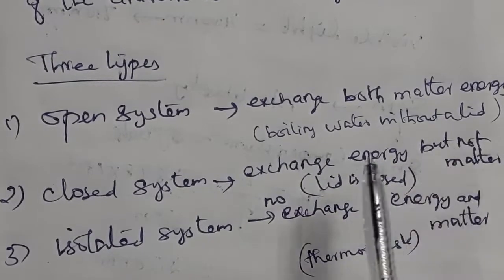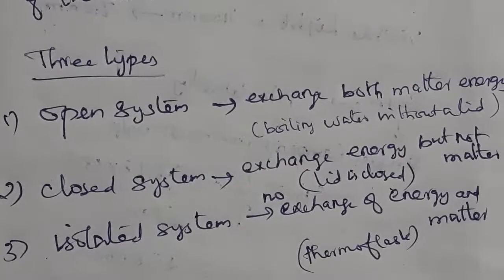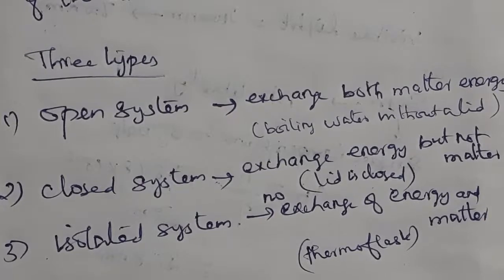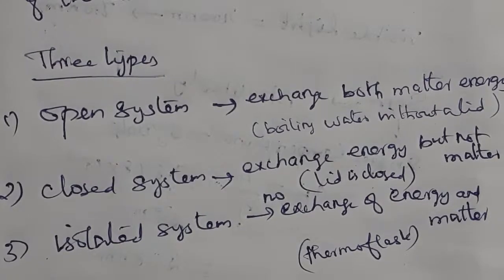Without a lid, if you are boiling the water, what will happen? The energy will be exchanged with the surroundings as well as the matter particles. The molecules of that water also get exchanged with the surroundings. So both matter and energy can be exchanged. So without a lid, if you are cooking, there will be a change in matter as well as energy. So this is called an open system.